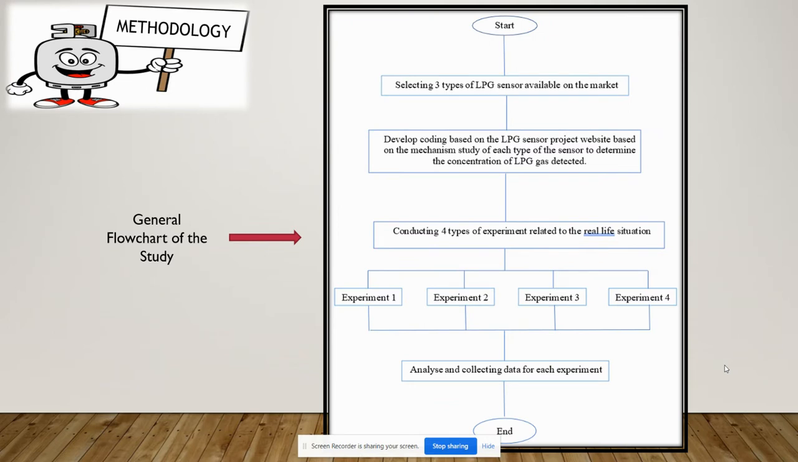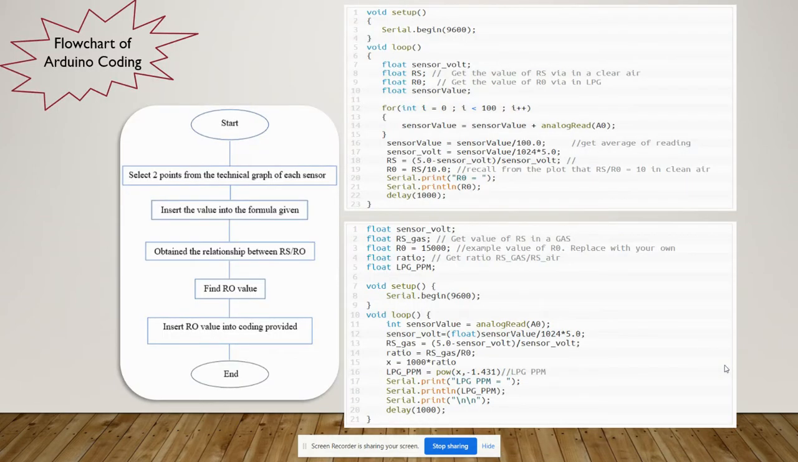Now we move to methodology. This is the general flowchart of the study where the coding process and each experiment will be explained one by one in the coming slide.